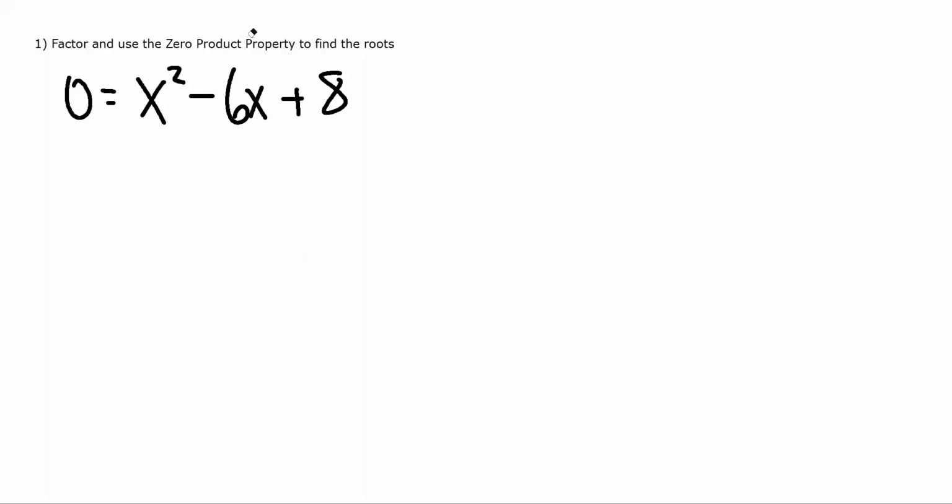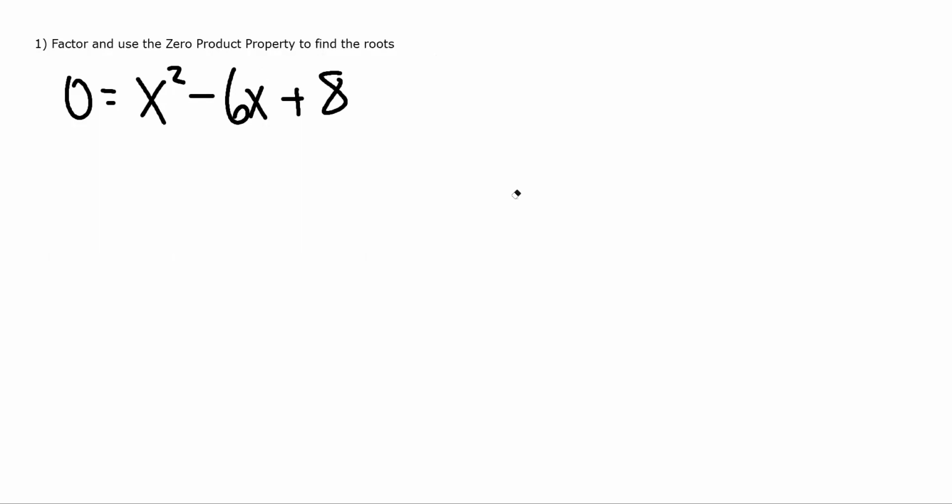This is an example of factoring and using the zero product property to solve this equation to find the roots. So anytime it asks you to find the roots, what you're really doing is you're solving. You're finding what the x is when y is 0, or finding the x-intercepts. All of those three things mean the exact same thing.